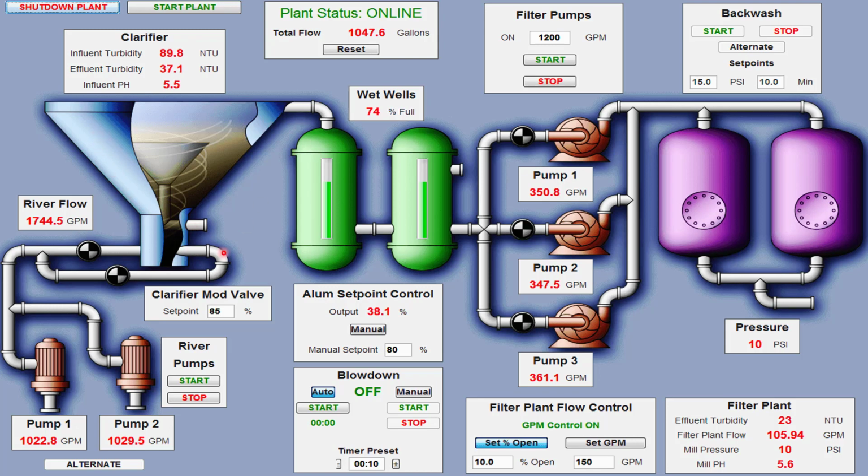Now this is the lubrication tank, and these are the wet wells. Here we see this green line indicates 74% full. It means this wet well is 74% full. Now with the help of this valve, and these three pumps, pump 1, pump 2 and pump 3, we start or stop the pumps with the start button or stop button.